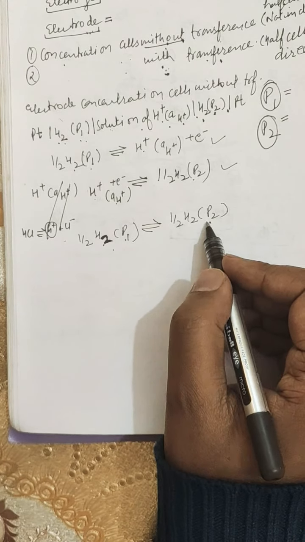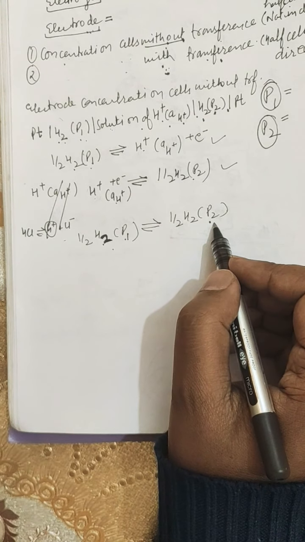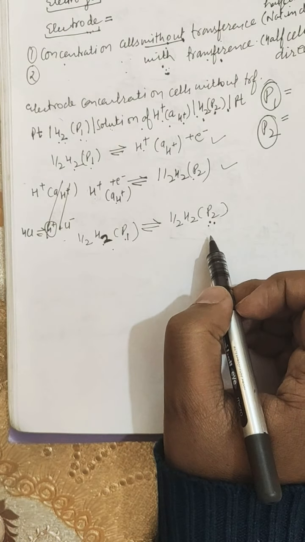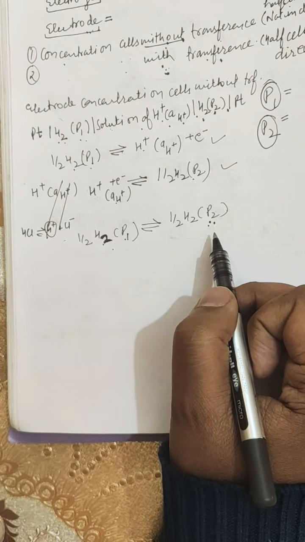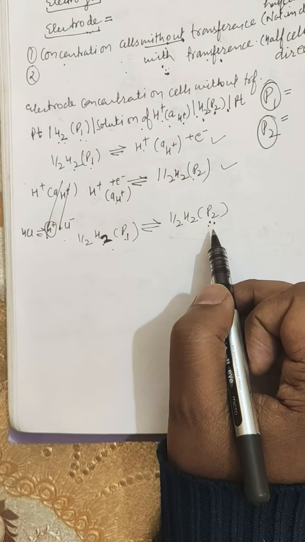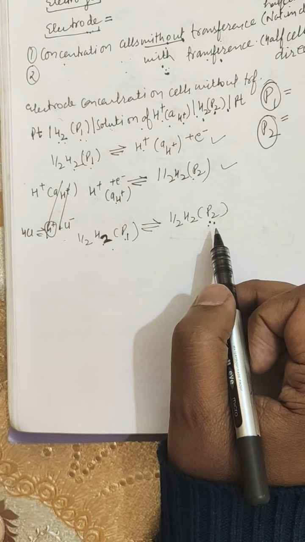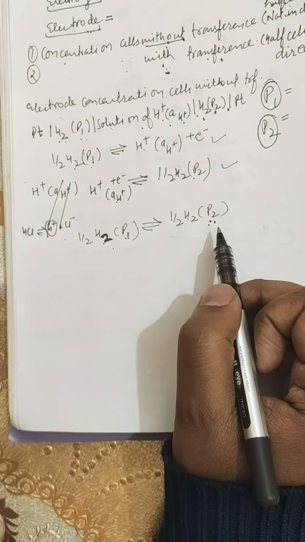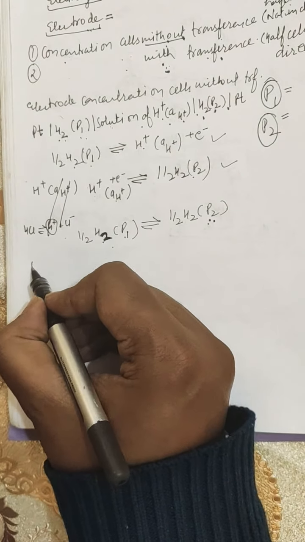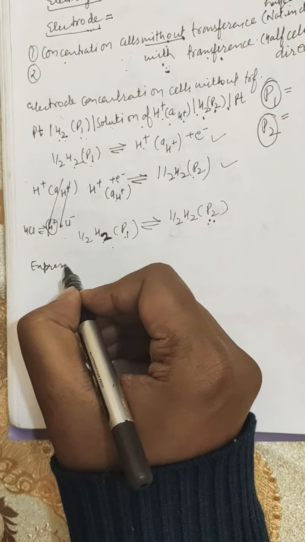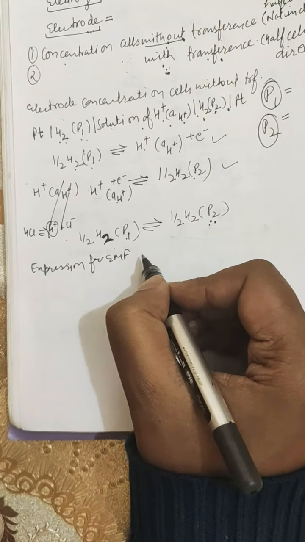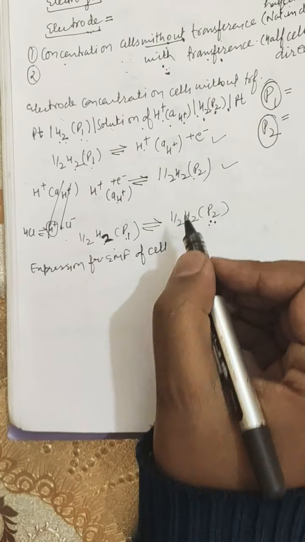As the cell reaction is independent of the concentration of the electrolytes and depends upon the difference in the gas pressure at both the electrodes. So from the overall reaction, it is clear that no net chemical reaction takes place in the cell. However, there is transfer of half a molecule of H2 at pressure P1 from one electrode to gas at pressure P2 on the other electrode. So further we will derive an expression for the EMF of this cell.